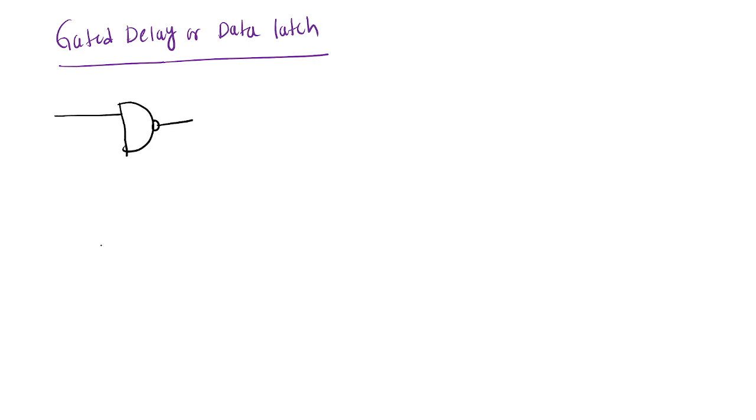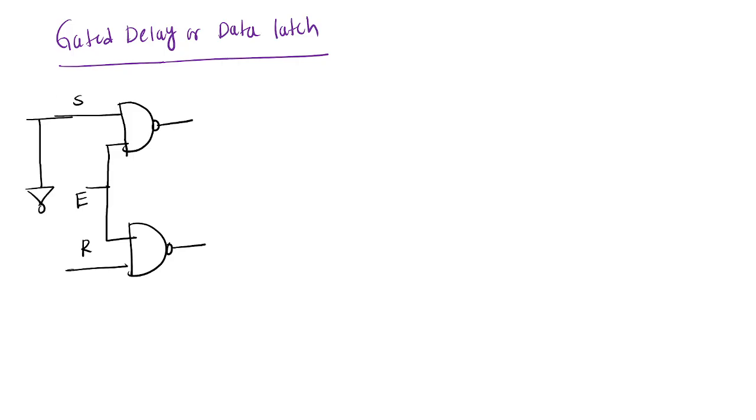So this is gated SR latch. This is S and R, and it is given through the enable pin. This is the enable pin. This one is connected with an inverter. Then here this input I am giving as D.